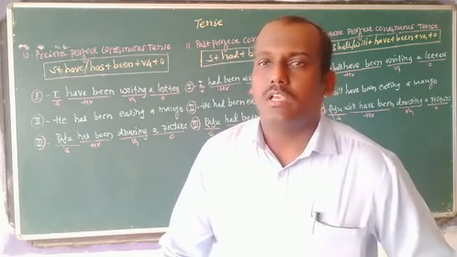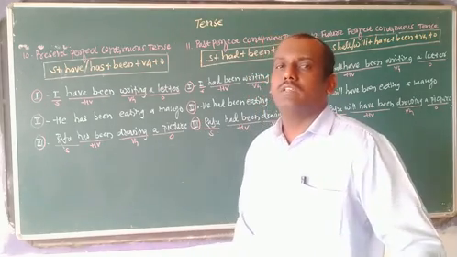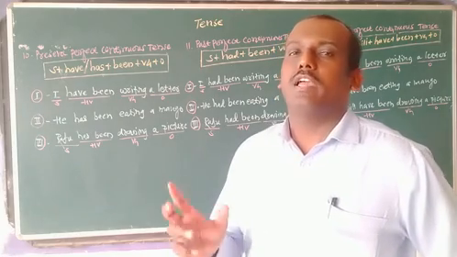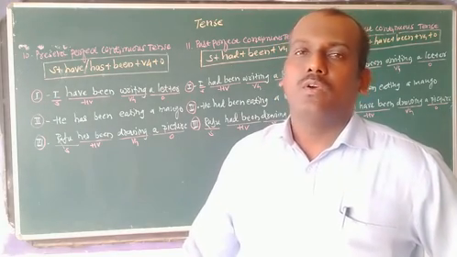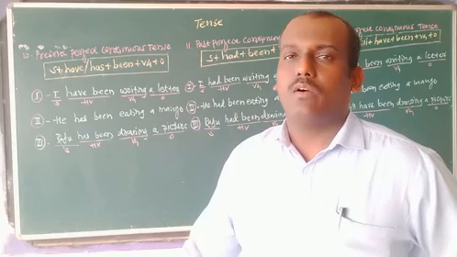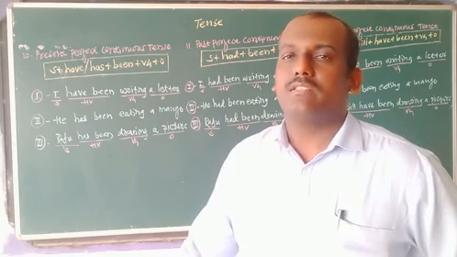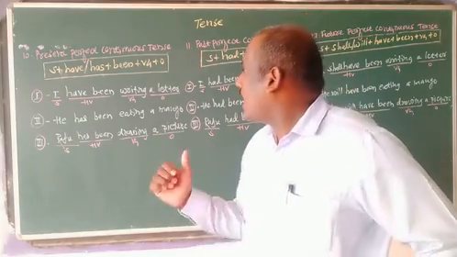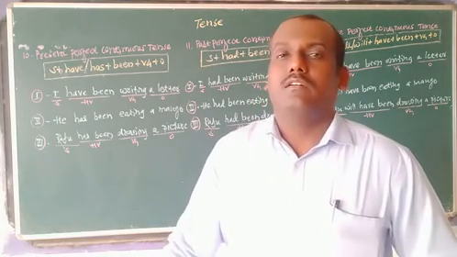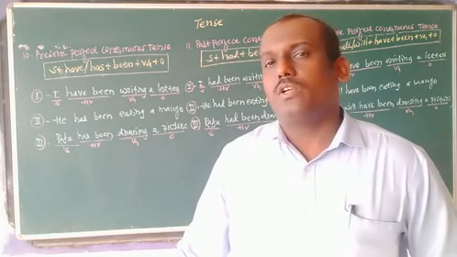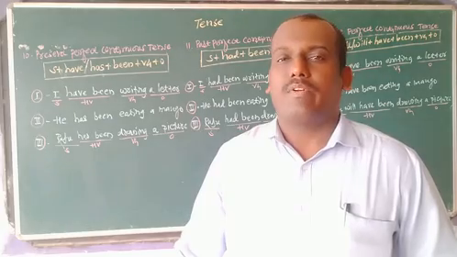For present perfect continuous tense, you should know the helping verbs also. Okay. So I have been writing a letter, and already I told you been is used for perfect tense.